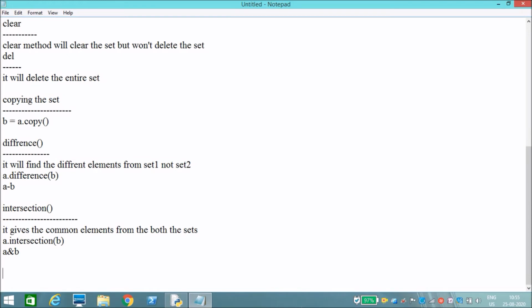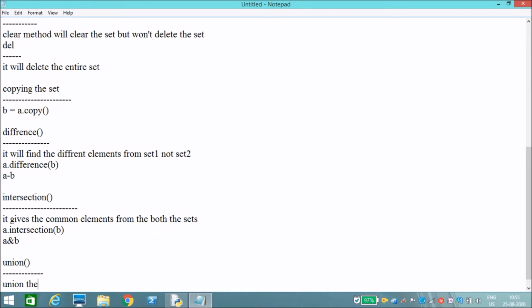Union. Union will give all the elements from both sets and eliminates the duplicate values. It gives all the elements from set 1 and set 2, eliminating duplicate values, meaning a combination of all the elements.